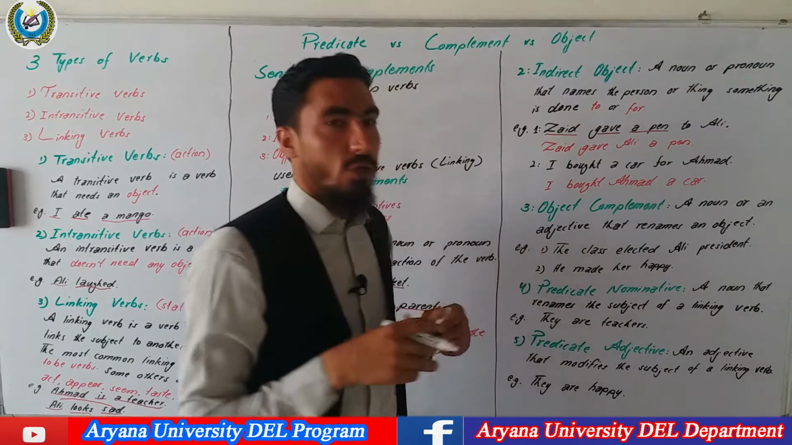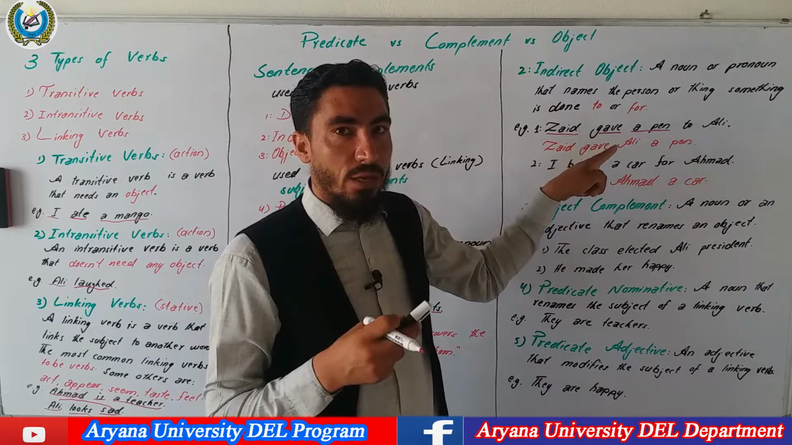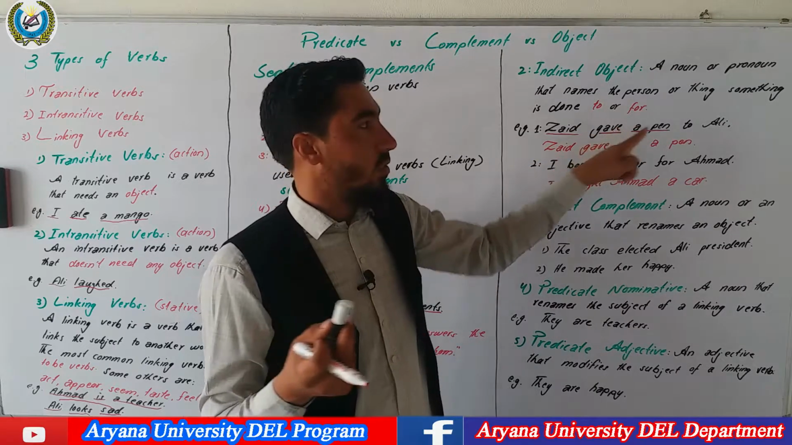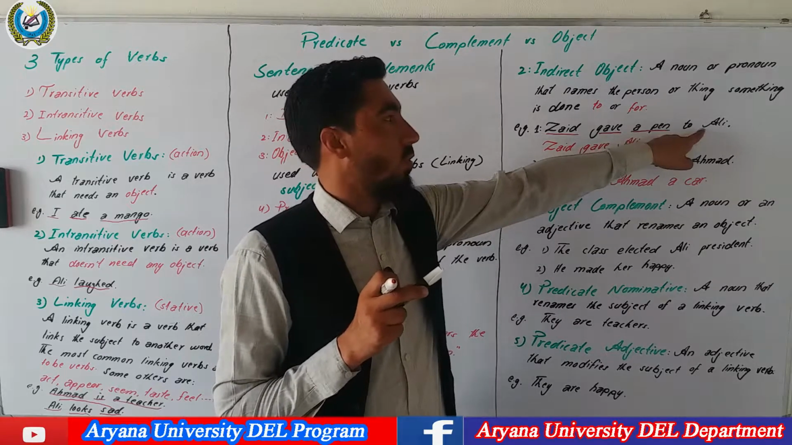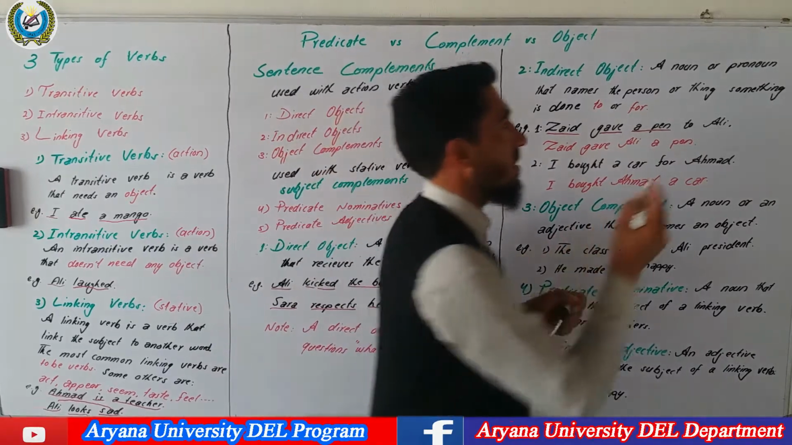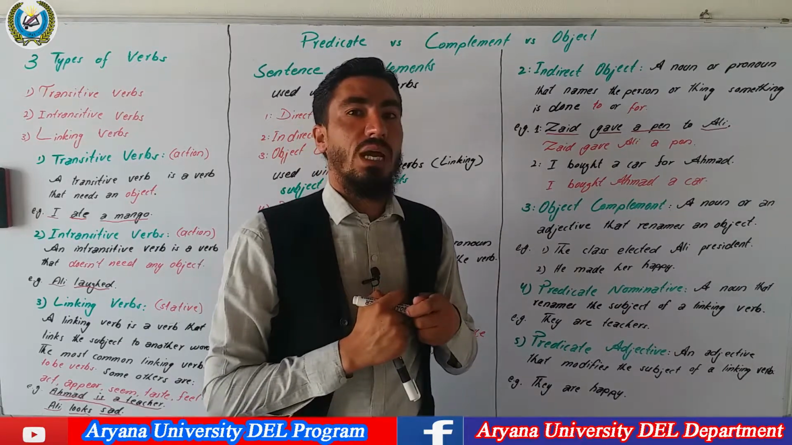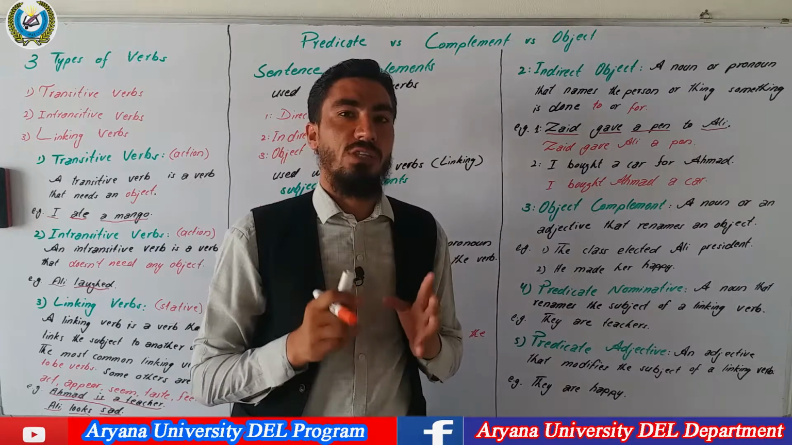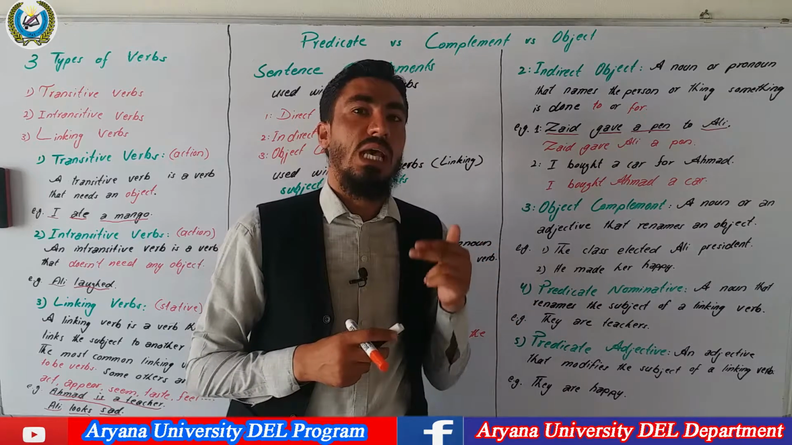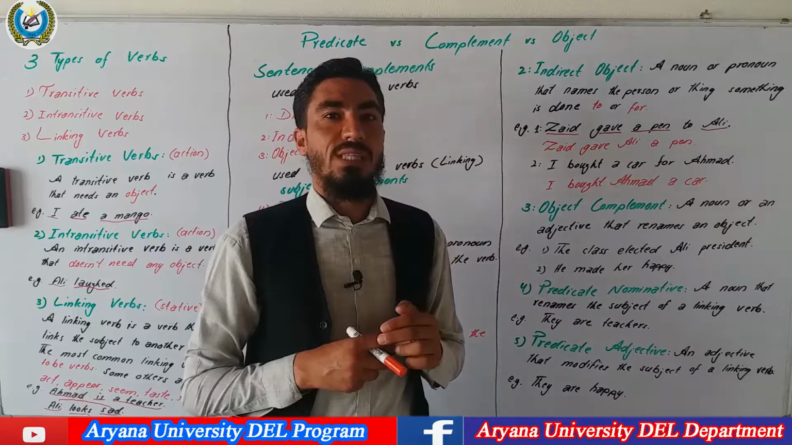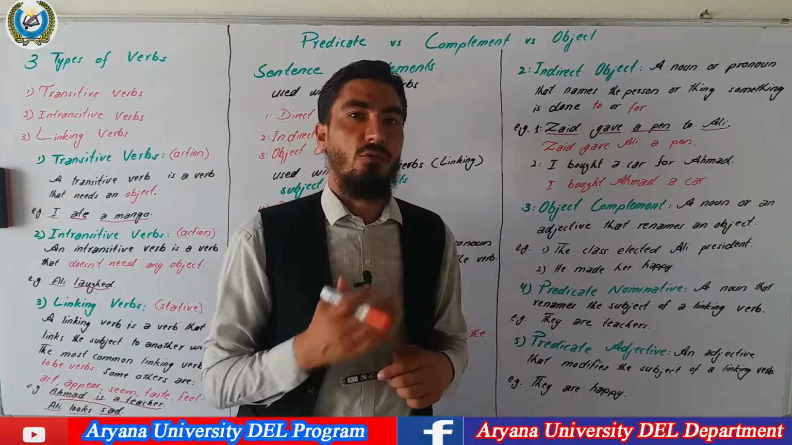Now ask yourself, to what or to whom? For what or for whom? Zaid gave a pen. To what or to whom? To Ali. So this part of the sentence answers your question to whom. So Ali is an indirect object in this sentence. In the definition of an indirect object, we can also say that an indirect object is an object which receives the action of the direct object, or we can also say that an indirect object is an object which receives the action of the verb indirectly. So all these three definitions are correct for indirect object.